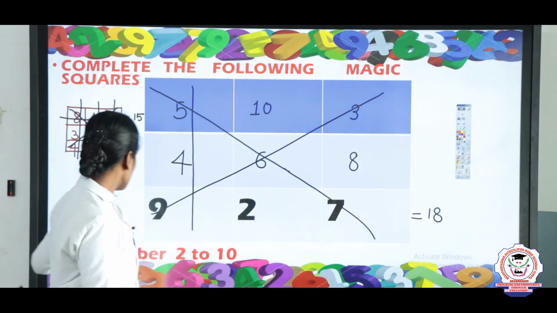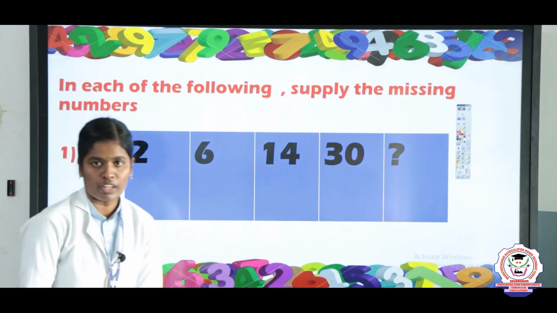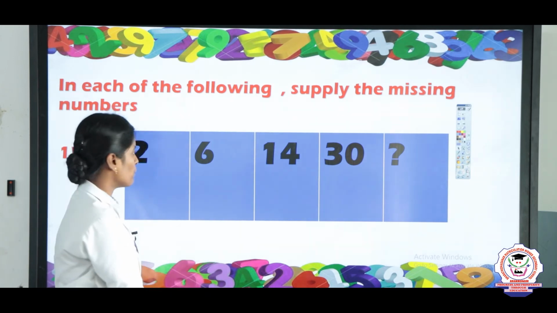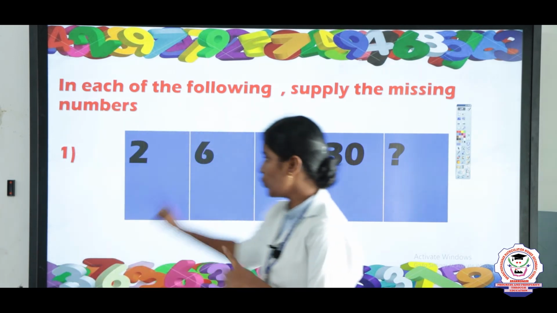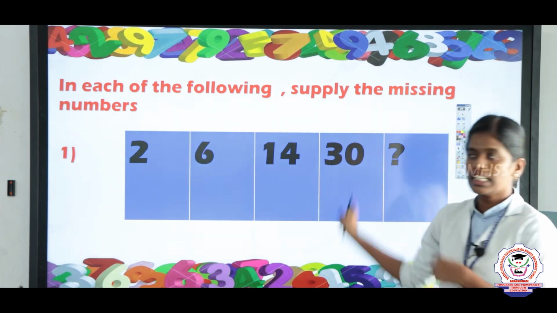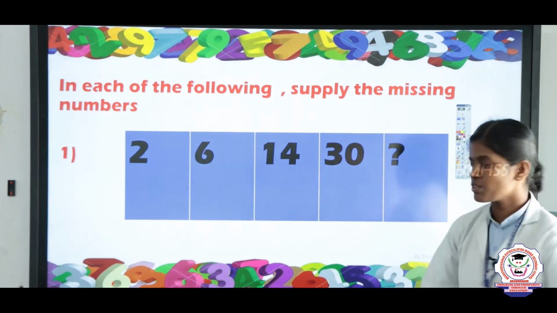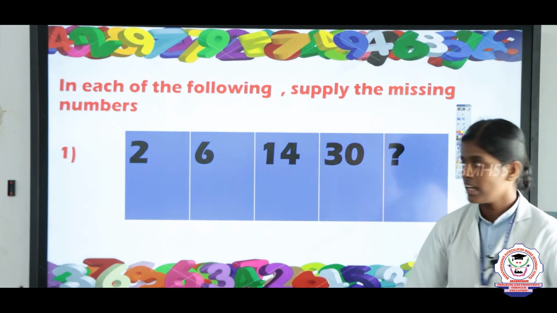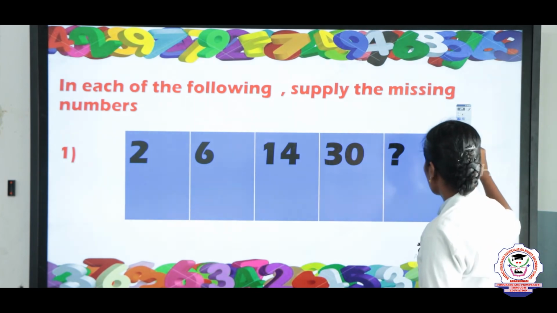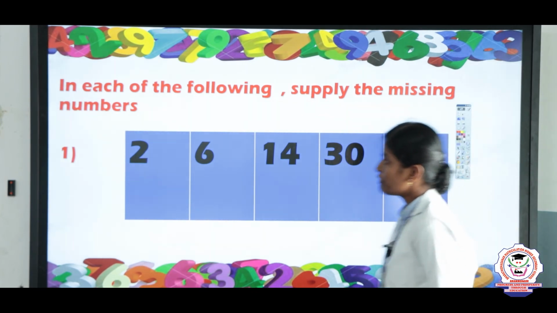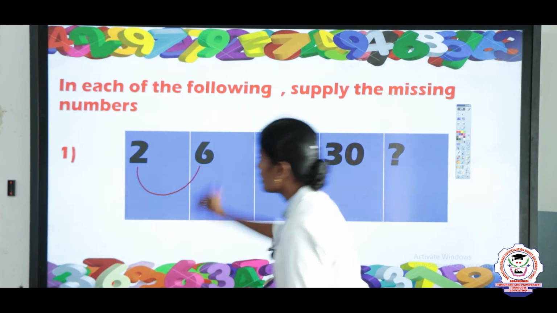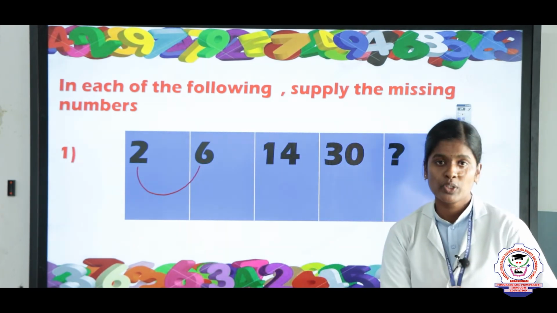Next we will see, in each of the following, supply the missing numbers. The question is 2, 6, 14, 30 and finally you should find the last answer. Listen children, what is the difference between 2 and 6?